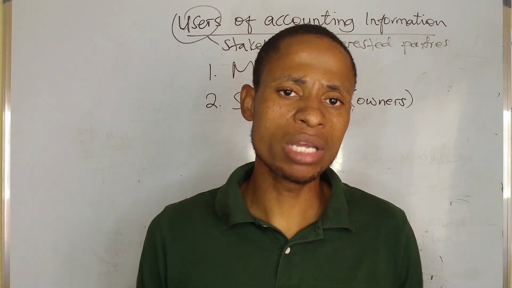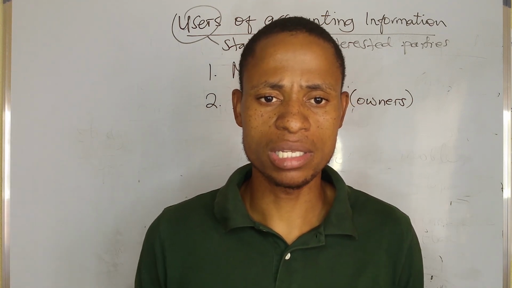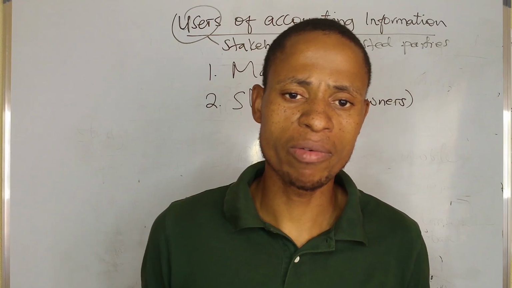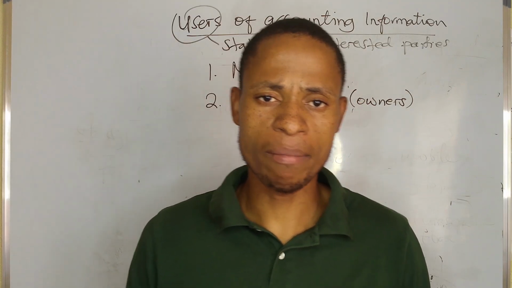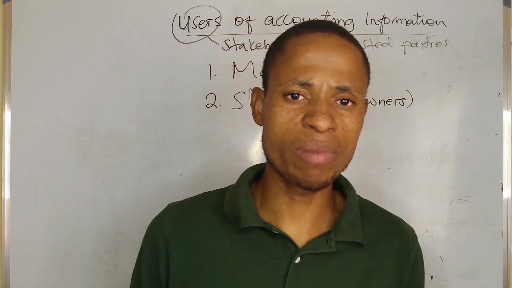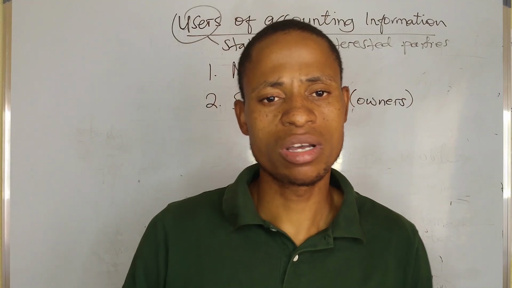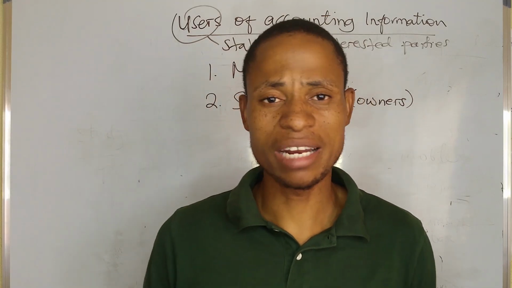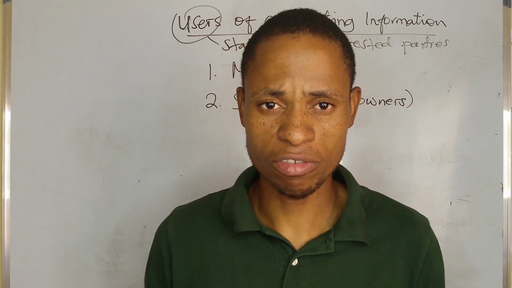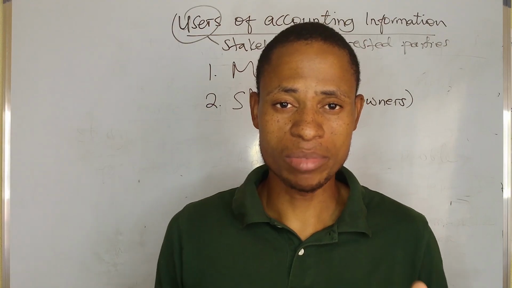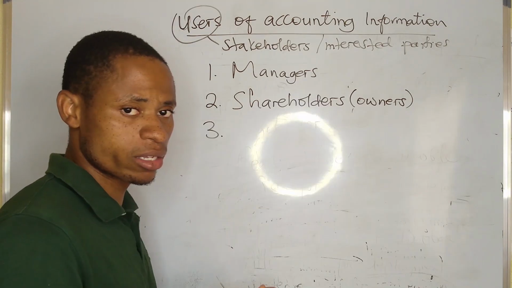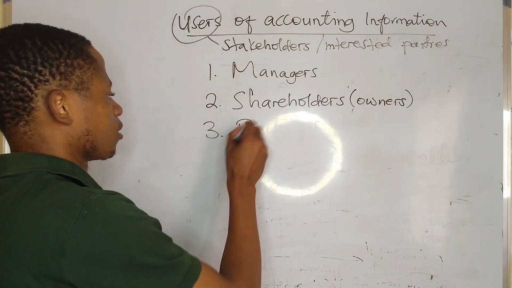If the business is not performing well, maybe they say, it's because of our management, so let's vote for a new manager, a new CEO. All those decisions can be made only if they have current information on the business's performance.